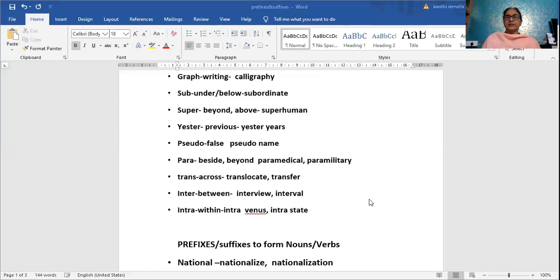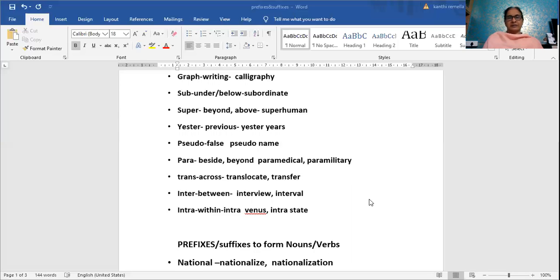So can you translocate something? That means, can you transfer? From here to there, across the world, you can do the transfer. So you can translocate anywhere in the world. Across the world, you can translocate, or you can transfer.